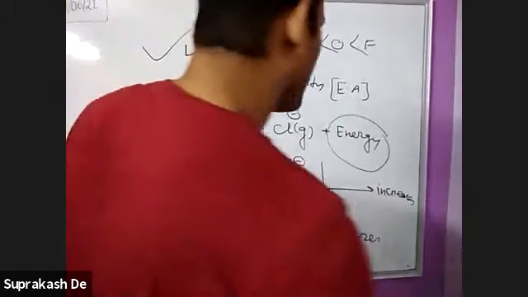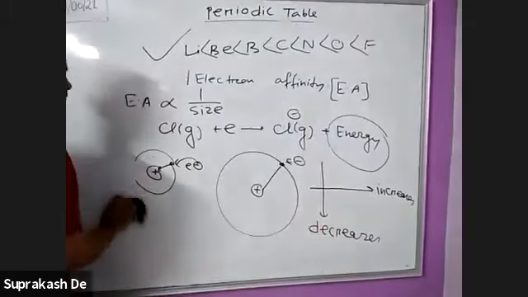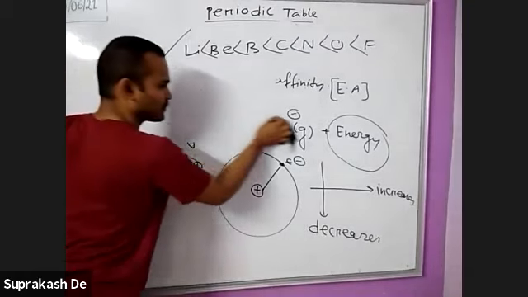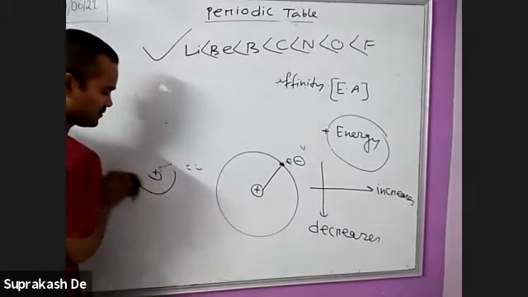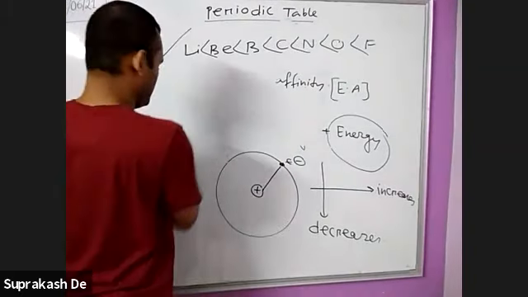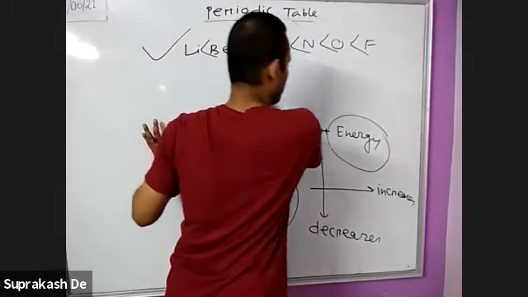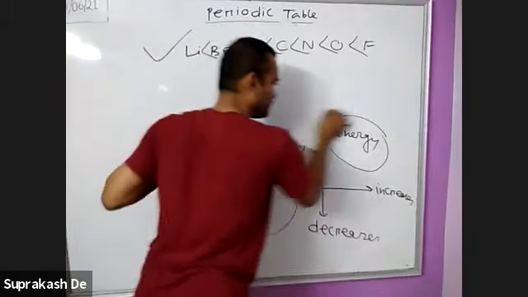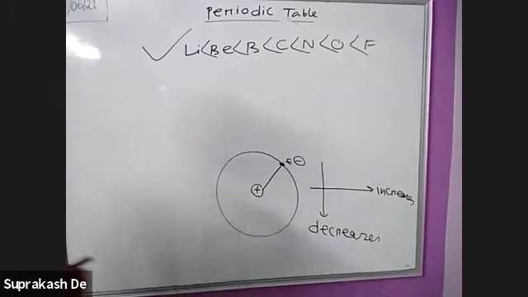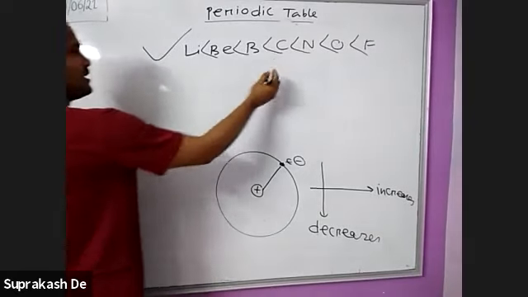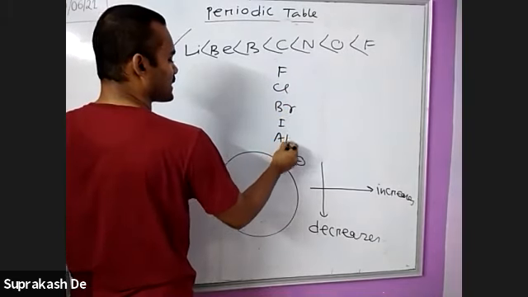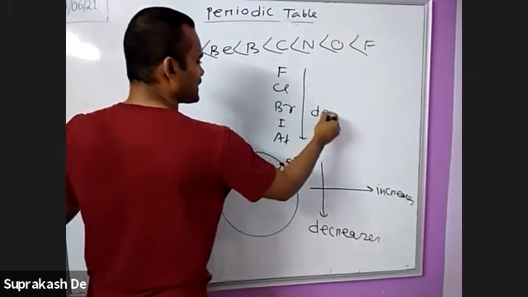But when you are moving in a group, fluorine, chlorine, bromine, iodine, astatine, it decreases.